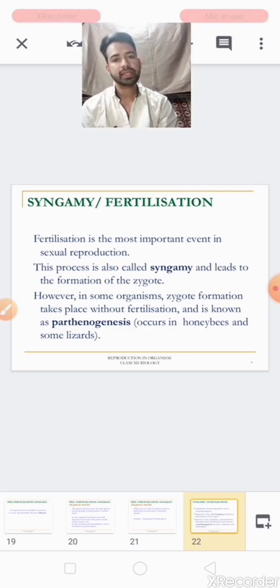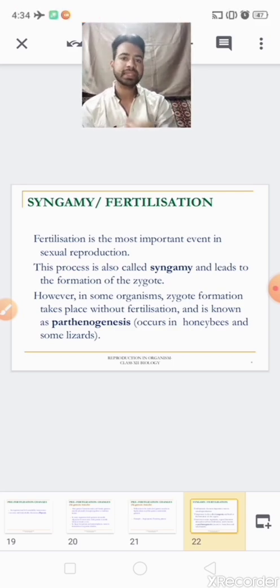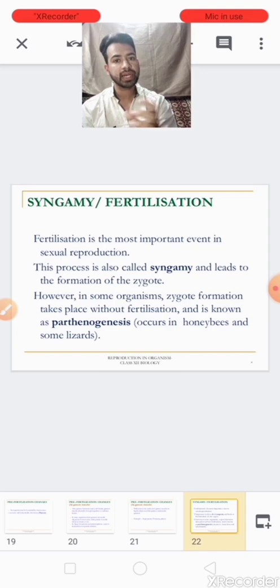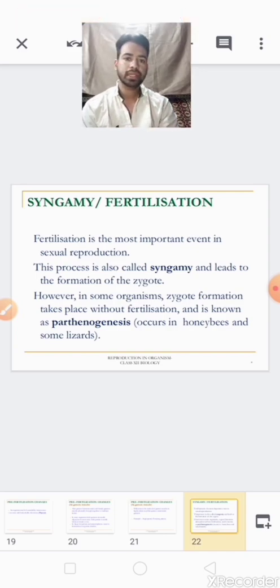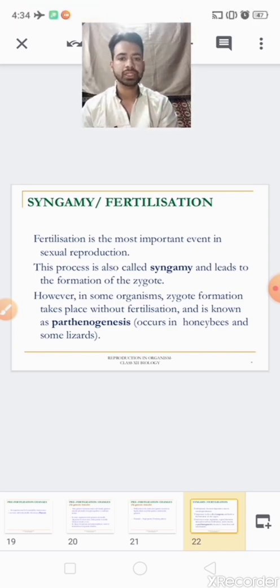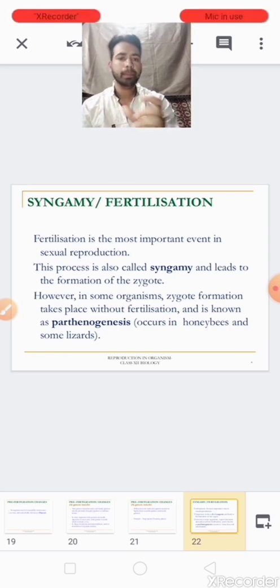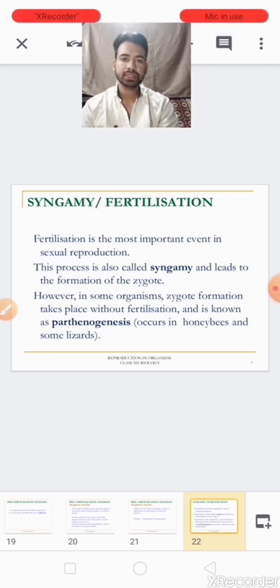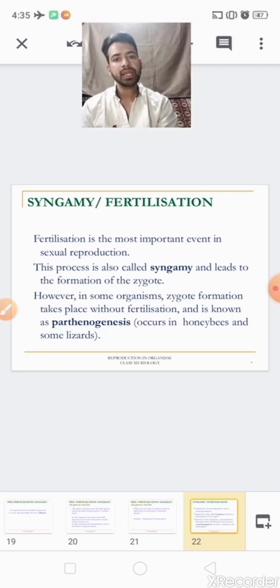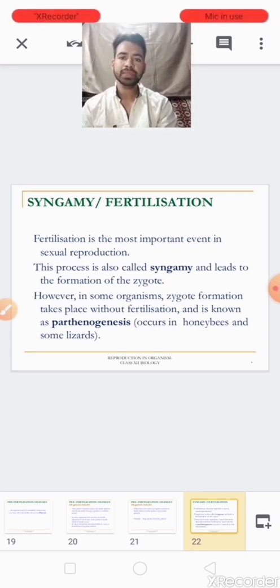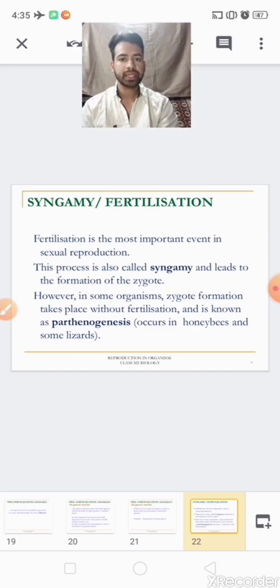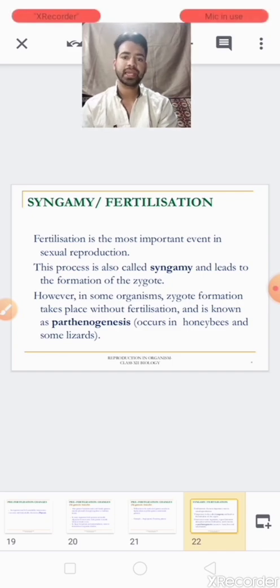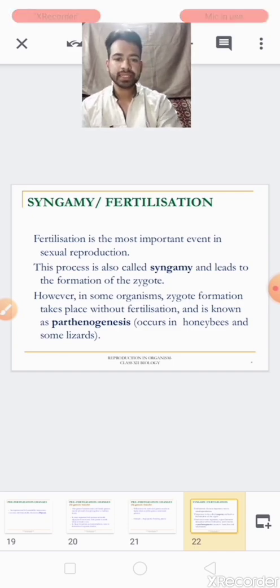In pre-fertilization the gametes are formed and physically brought together, and in fertilization the fusion of male and female gamete will occur. Fertilization is the process in which male and female gametes fuse together and form a zygote. It is also known as syngamy.